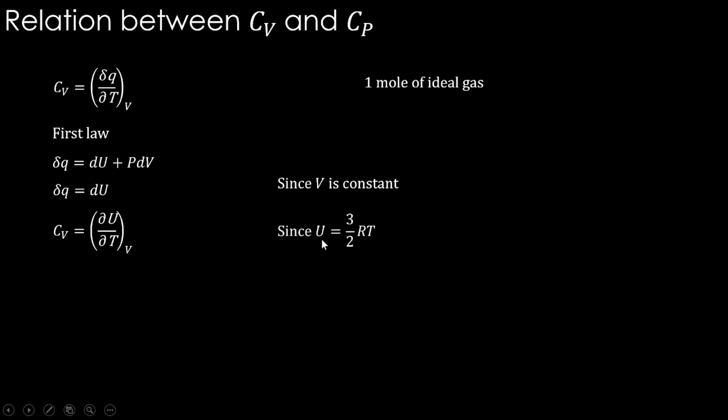We have seen in the last class that U is equal to 3 by 2 RT. Of course, it is small n RT, but because we are taking 1 mole of ideal gas, that n we have removed. This is going to be dou by dou T of 3 by 2 RT. If you do the differentiation with respect to T, you will get 3 by 2 R. This is a simple value for Cv. It's like a constant, right? 3 by 2 multiplied by a constant R, that is the Cv of an ideal gas.